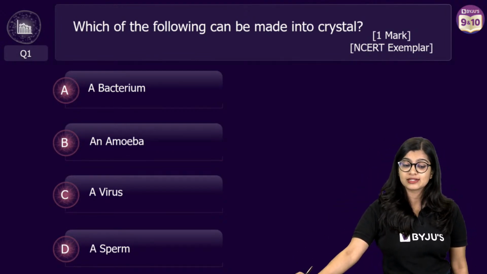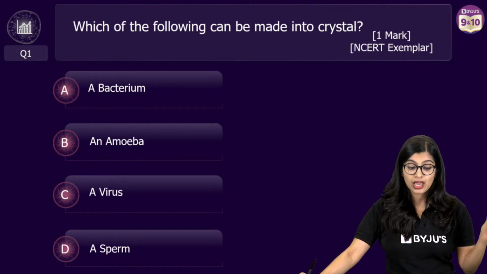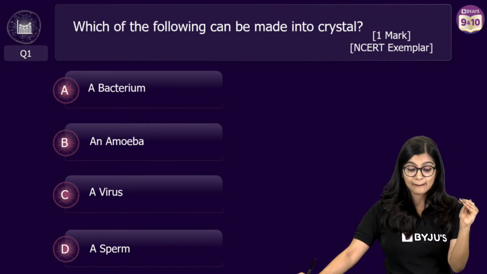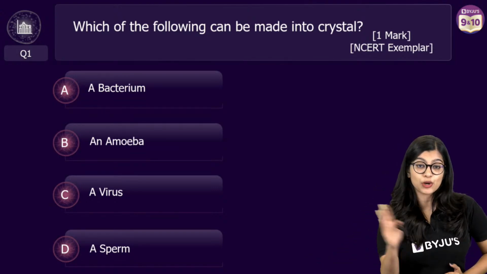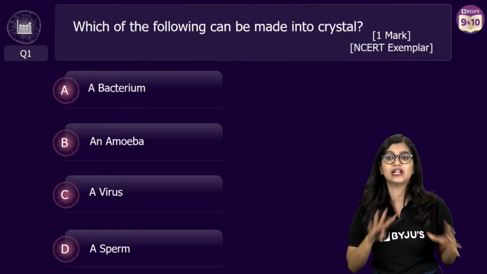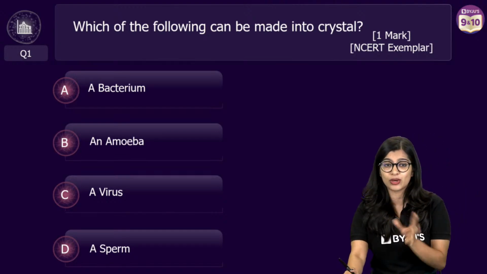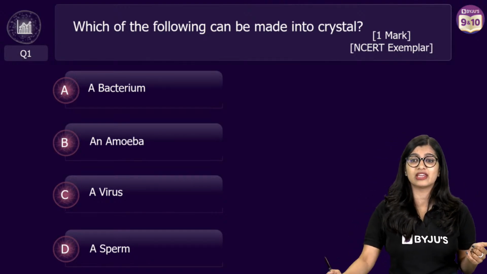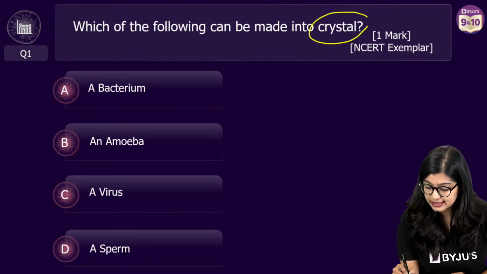And the question is, which of the following can be made into a crystal? Is it bacterium, amoeba, a virus, or a sperm? Now, as you can see, these are objective questions, and normally in your board examinations, your section A is filled with this, right? And I'm sure even in your exams that happen in school, they'll be following a very similar pattern where they're going to be giving you some objective-based questions.